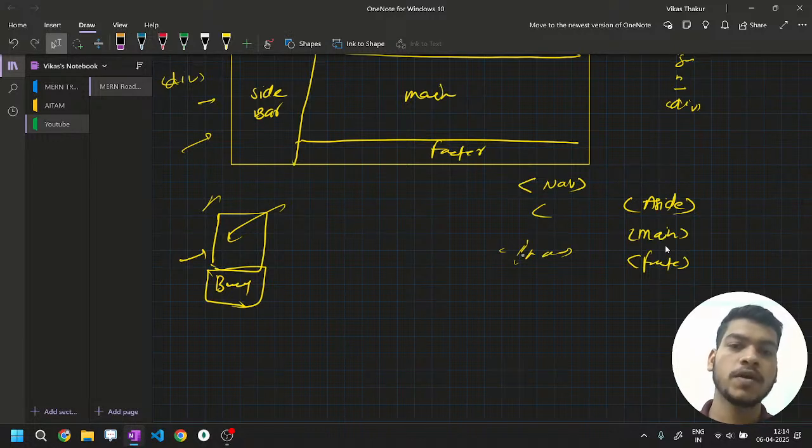So sometimes in interviews they ask what semantics is and how it helps in SEO. When the browser mounts your website and parses it, it is much easier to parse your document: this is navbar, this is main, this is footer, this is aside, and done. The browser doesn't need to figure out that inside this div there is a nav, oh this is a navbar, this is li, that means it is a navbar. No, it doesn't work like that, right? So by their name itself, they carry the meaning of what they are doing. So that's how you explain semantics in HTML.